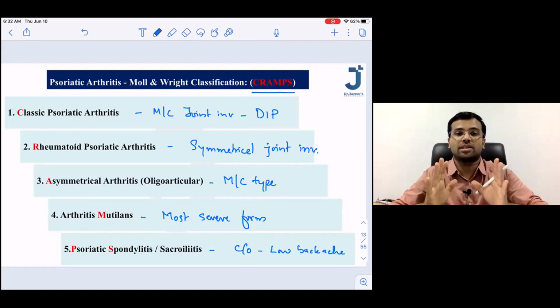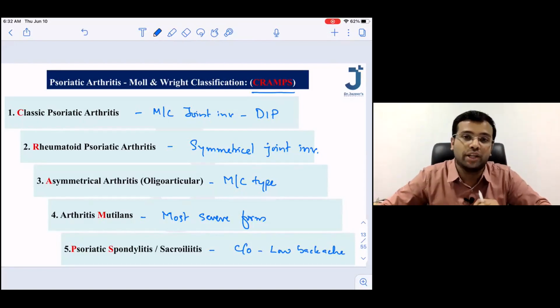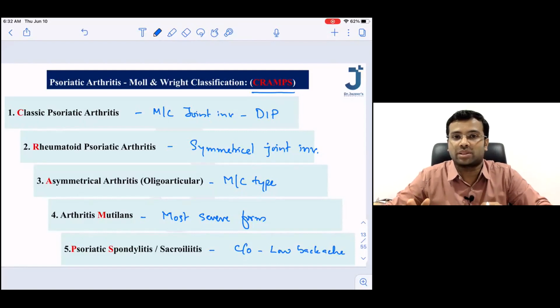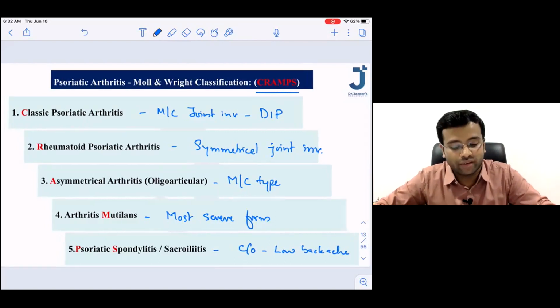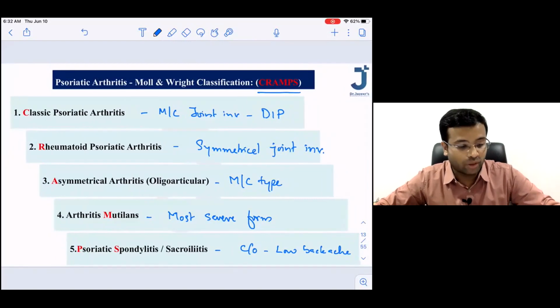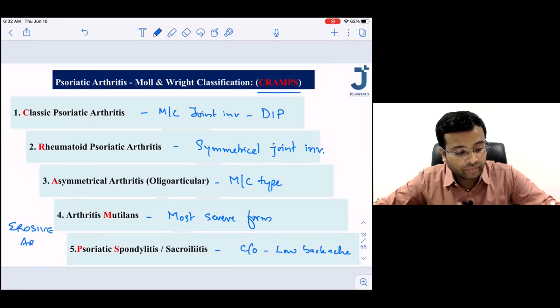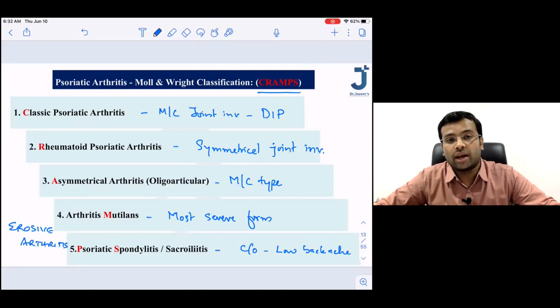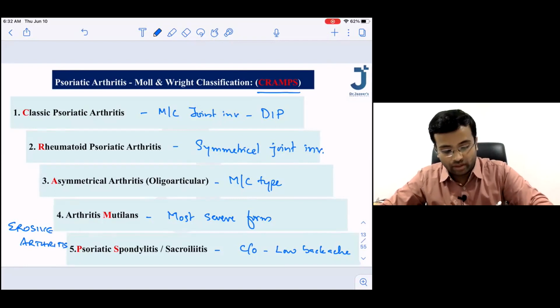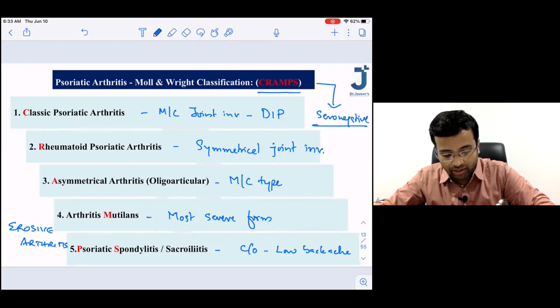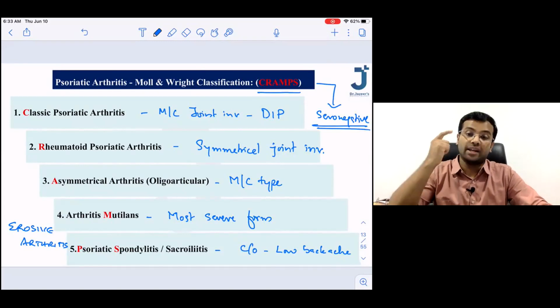A patient of psoriasis is complaining to you of unilateral knee joint pain. Are you going to ignore the symptoms? Definitely not. Why? You will never ignore a symptom of psoriatic arthritis, because all psoriatic arthritis is an erosive kind of arthritis. So you will have to refer the patient to a rheumatologist. And is it seropositive or seronegative? What do you think? Psoriatic arthritis is excellent, this is going to be seronegative arthritis. So please note down seronegative arthritis, erosive arthritis, and CRAMPS.